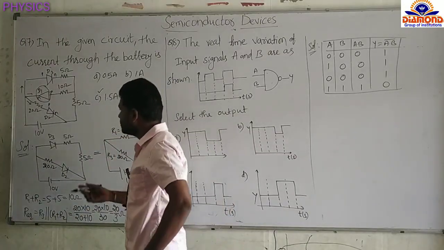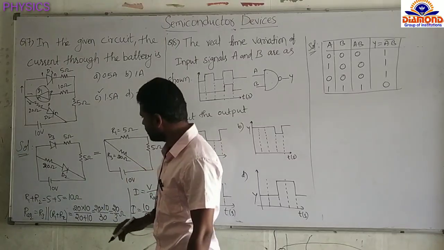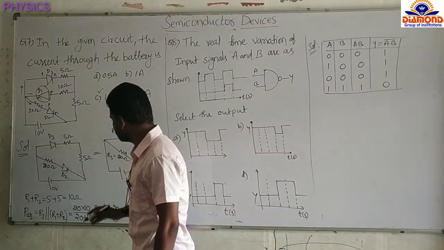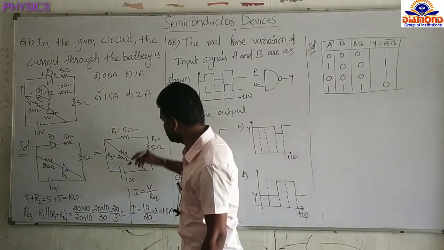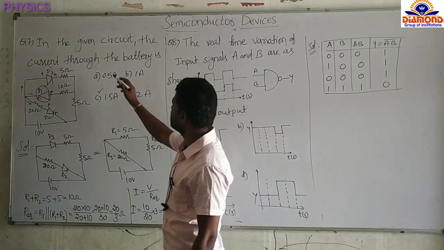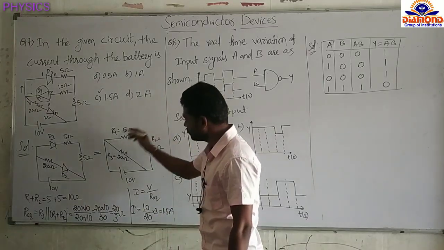And next, see, without mentioning anything, I said the diodes are ideal diodes. So these are providing zero resistance. I am redrawing the diagram again. So short circuiting, here also short circuiting. Next, what are they asking? Current through the battery. How much current is flowing through the battery?